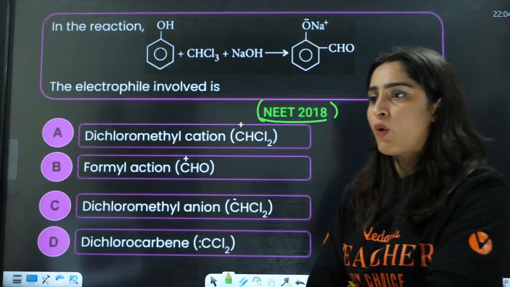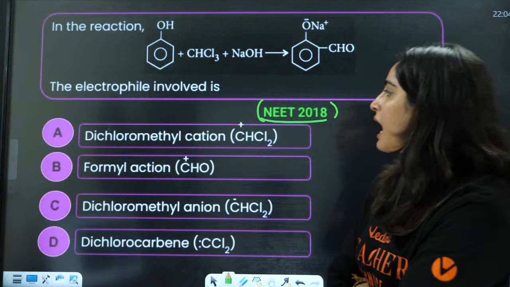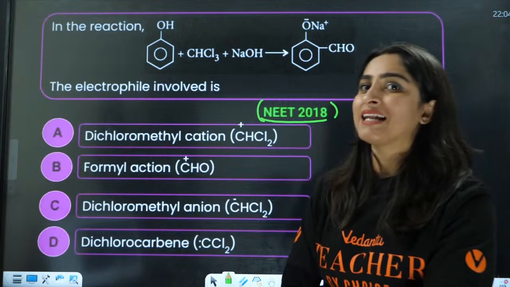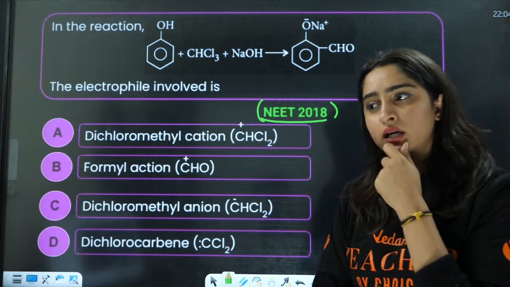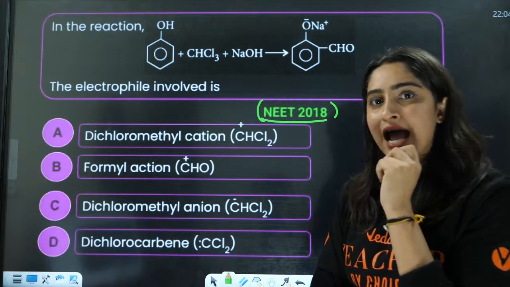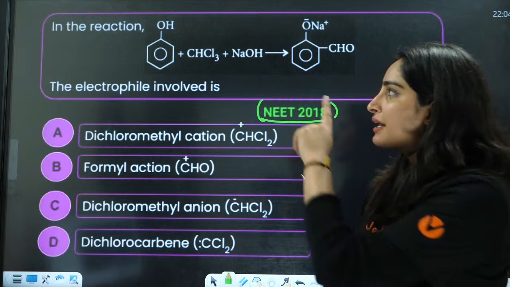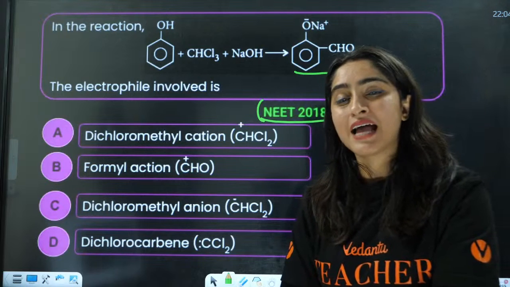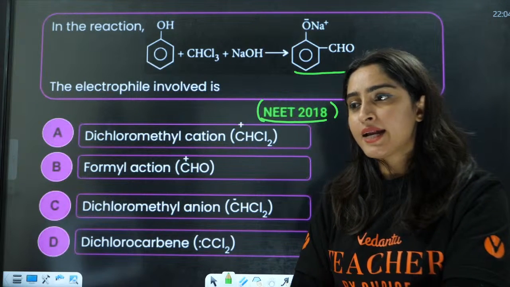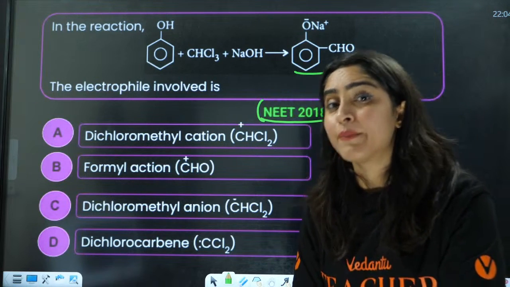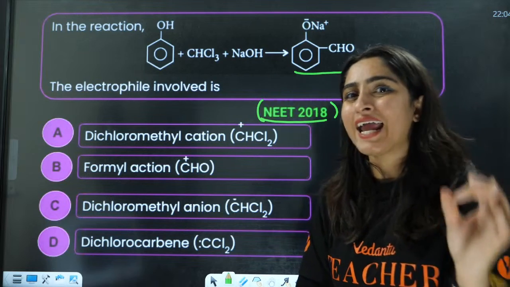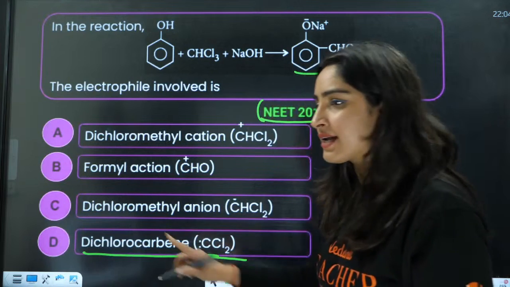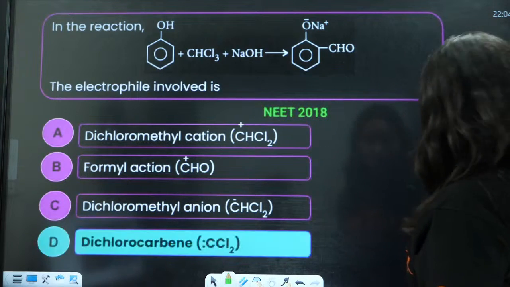Yes, what is the answer here? What is the electrophile that is formed? What is the reaction here? The reaction is the Reimer-Tiemann reaction, right? Salicylaldehyde is formed here. So this is the Reimer-Tiemann reaction. In that case, you have the formation of dichlorocarbene, so D is the correct answer, right?